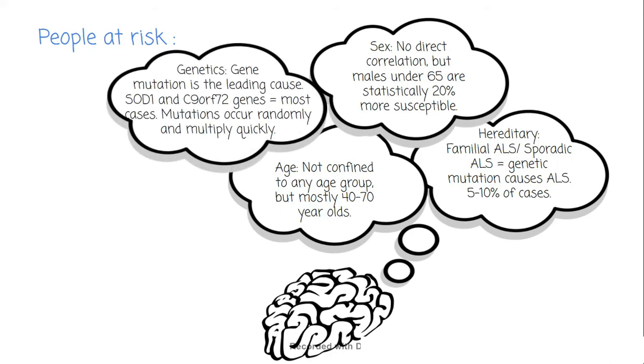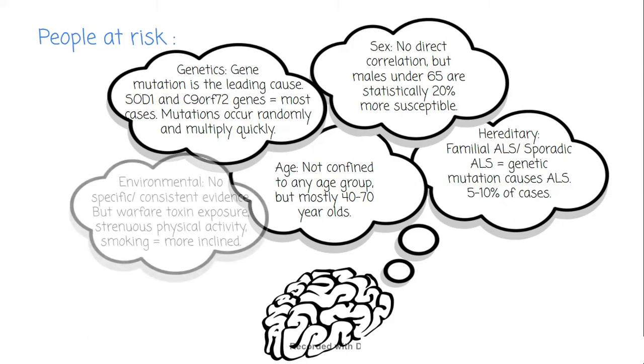Genetics. Gene mutation is the leading cause of ALS. SOD1 and C9orf72 are both genes responsible for most ALS cases. Mutations occur completely randomly. However, after a gene is mutated, it multiplies quickly and soon outnumbers healthy cells.